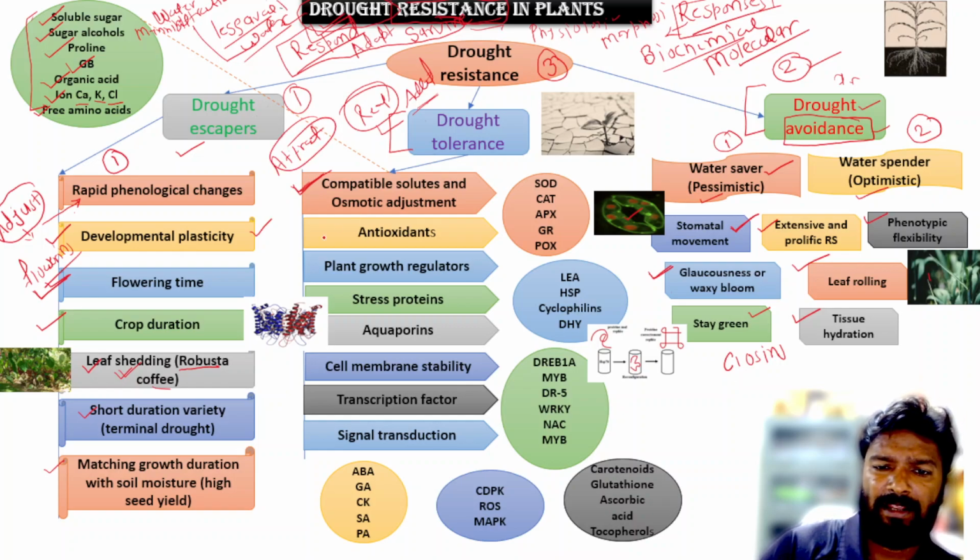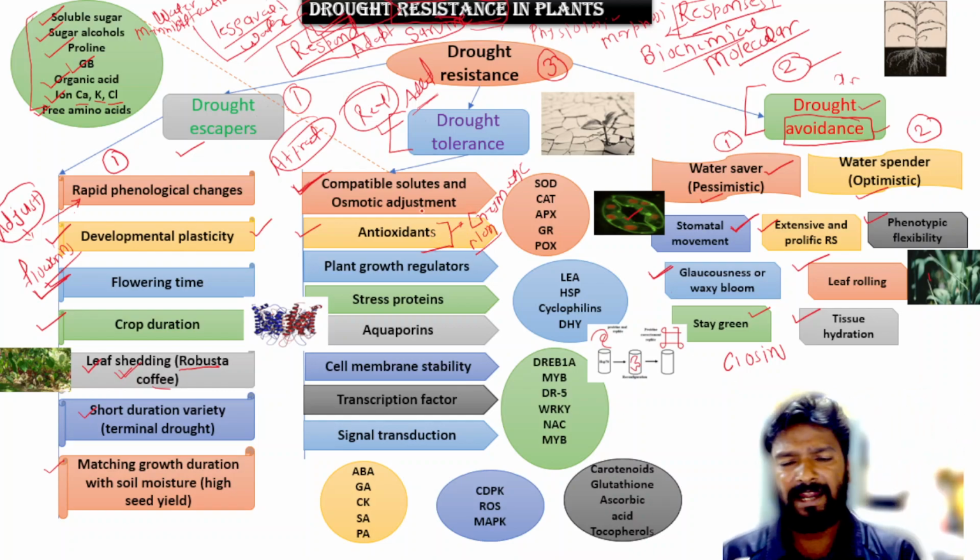Okay, then the next feature is antioxidants. Some plants have antioxidants, which could be enzymatic or non-enzymatic.